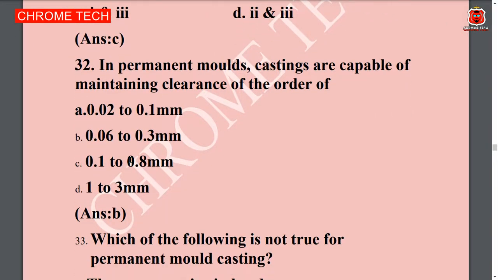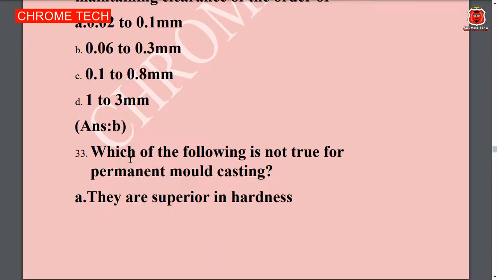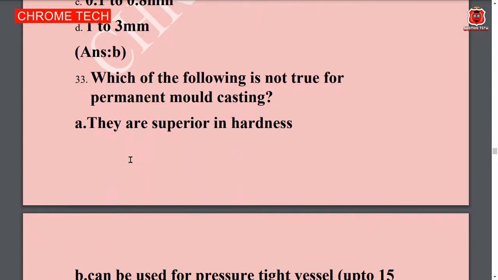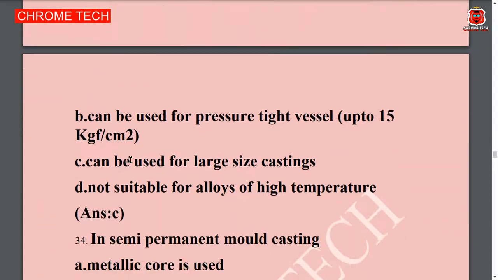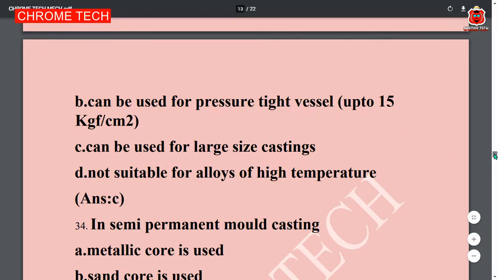The permanent mold castings are capable of maintaining clearance of the order of dash. Option B is the correct answer. 0.06 to 0.3 mm is the correct answer. Which of the following is not true for permanent mold casting? Option C, can be used for large size casting, is the correct answer.